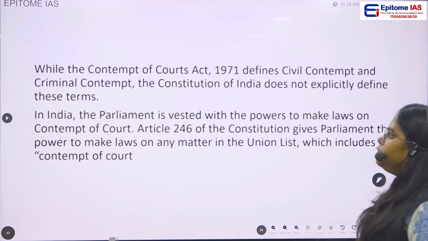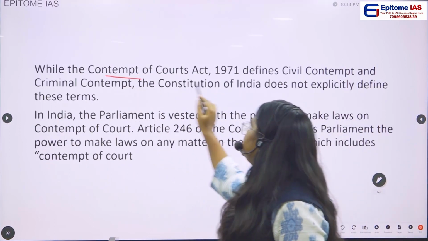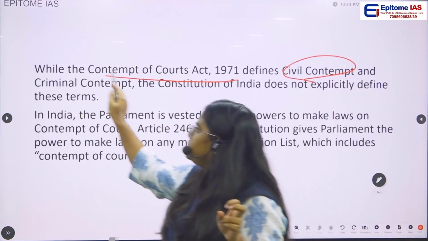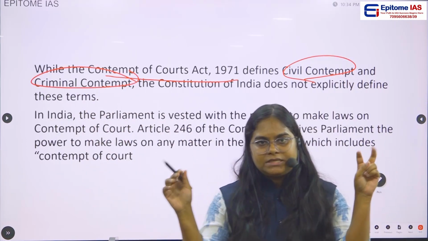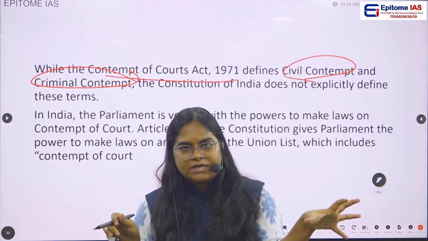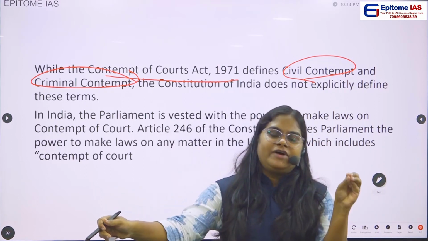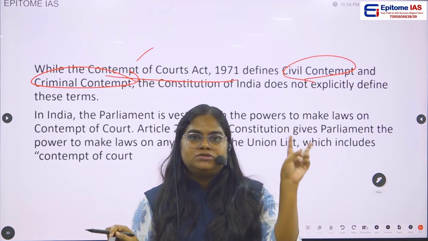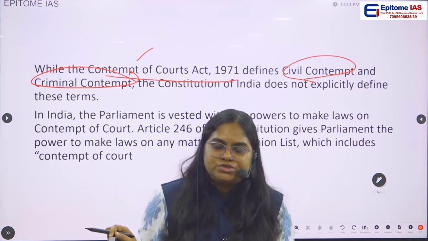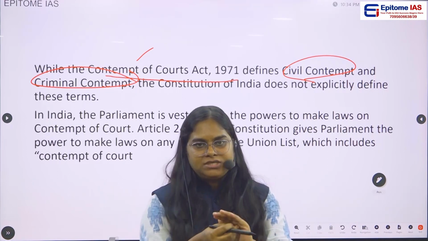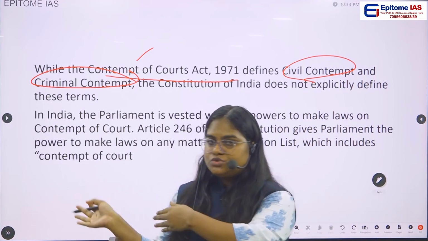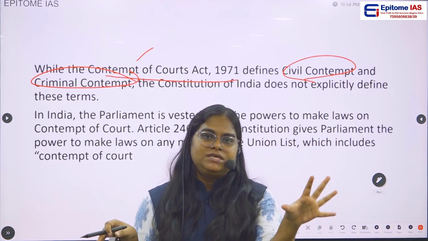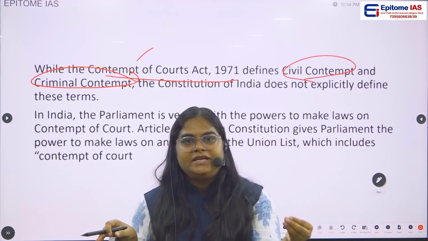Then, the Contempt of Court Act 1971 defines civil contempt and criminal contempt. So both these terms, civil contempt and criminal contempt, are defined in this particular act, the Contempt of Court Act. But it is not actually defined by the Constitution of India. It is only mentioned in the Constitution of India. These two articles we just saw, they have mentioned these two terms, but they have not defined these two terms.